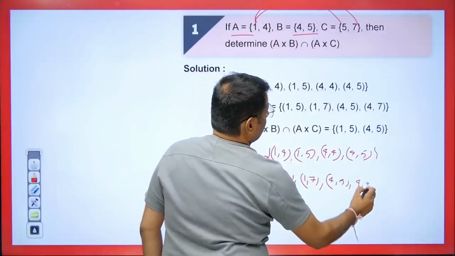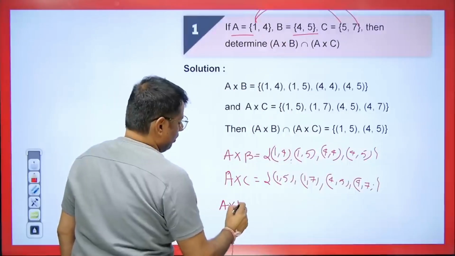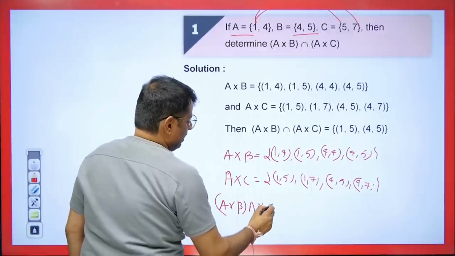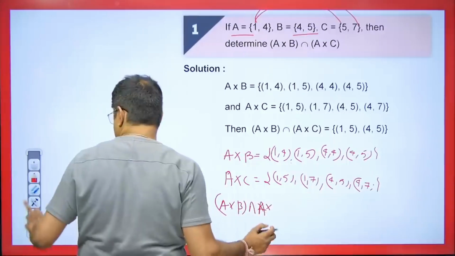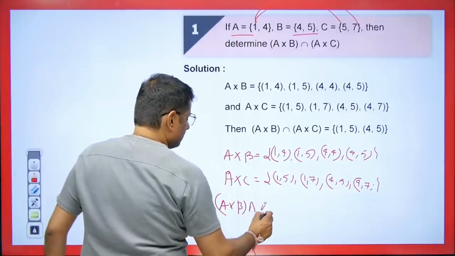Now the question is about intersection. What has been asked here? A cross B intersection A cross C is being asked. What is being asked to you here, students? A cross B intersection A cross C. Clear? This will come to us, A cross C.